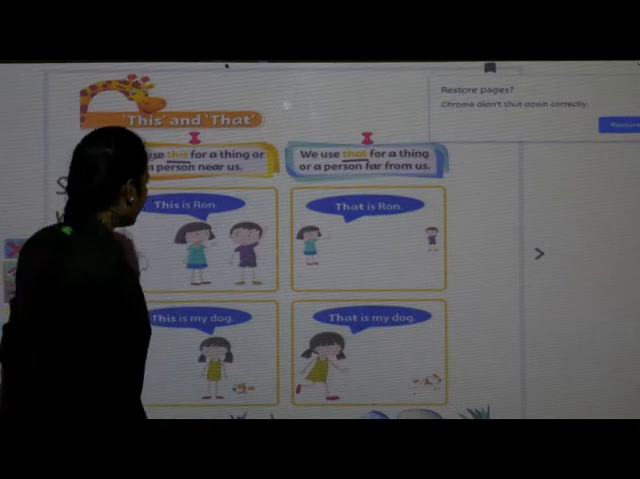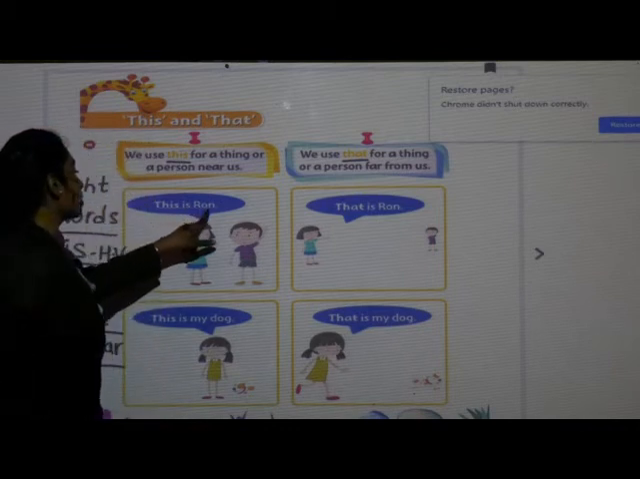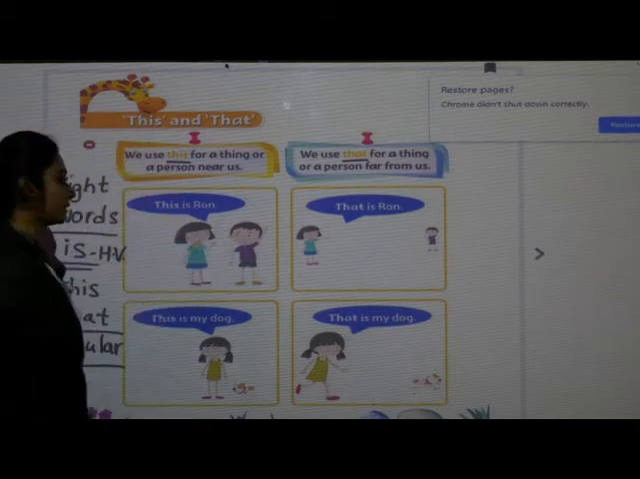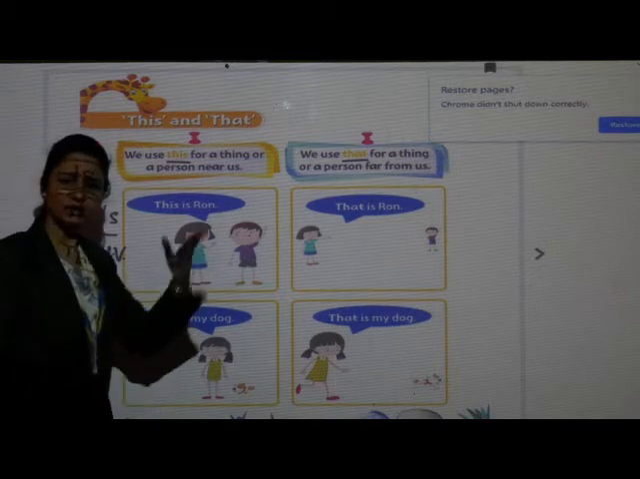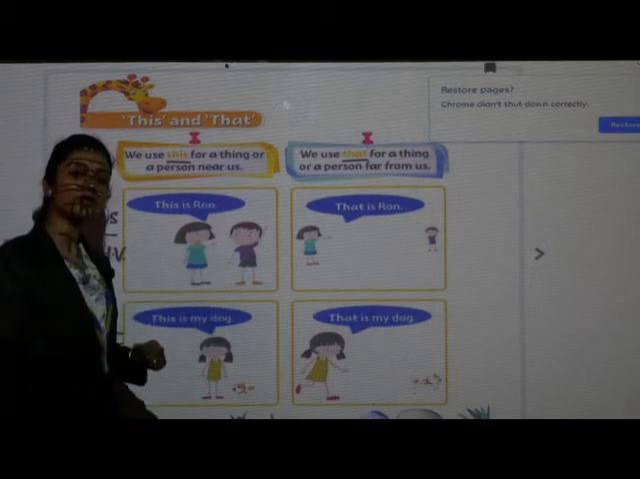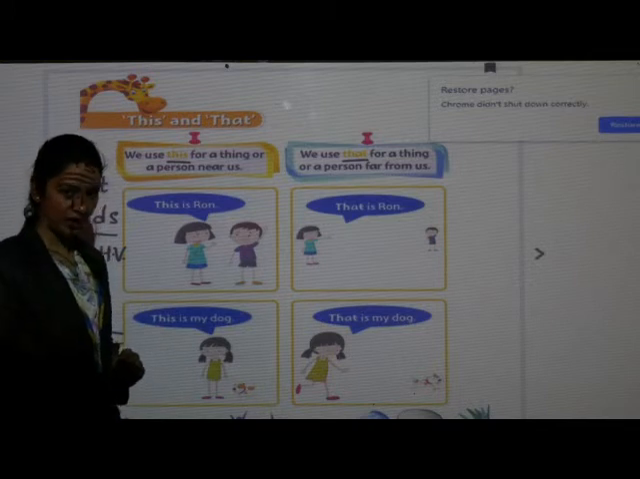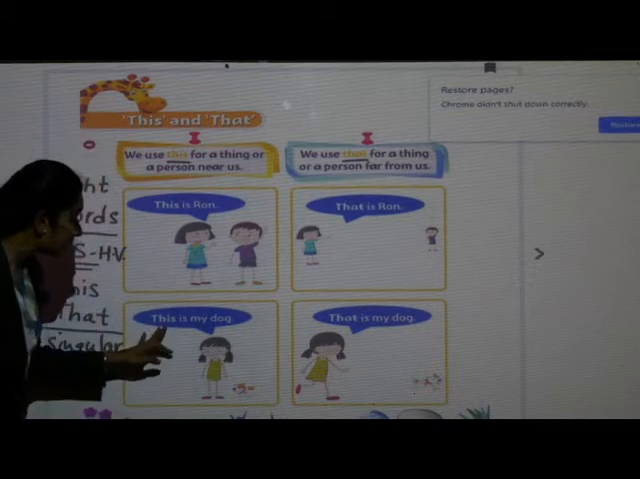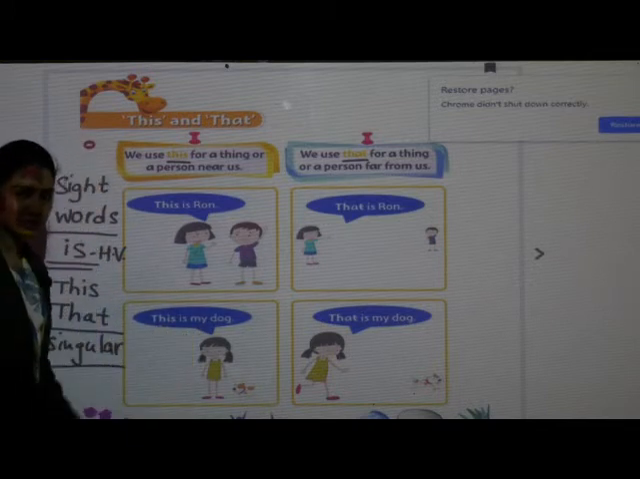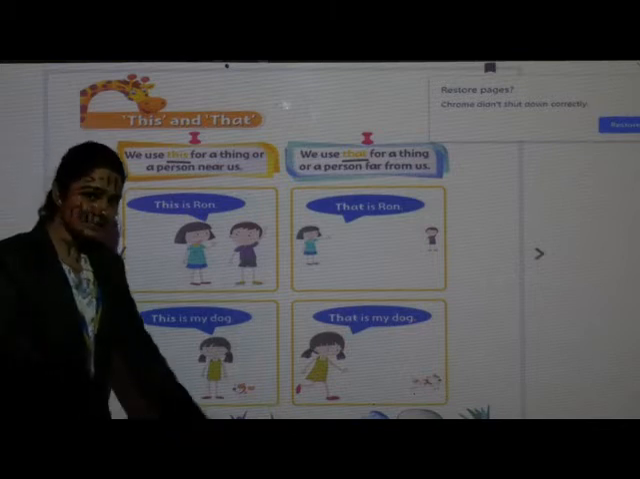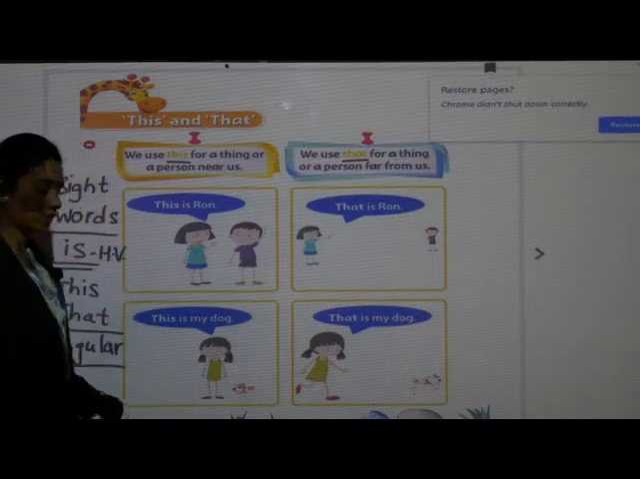So these are the examples. This is Ron. She is telling about him. This is Ron. उसका नाम है Ron. ये Ron है. Okay. Next. This is my dog. ये मेरा dog है. This is my dog. ये मेरा dog है. Okay.